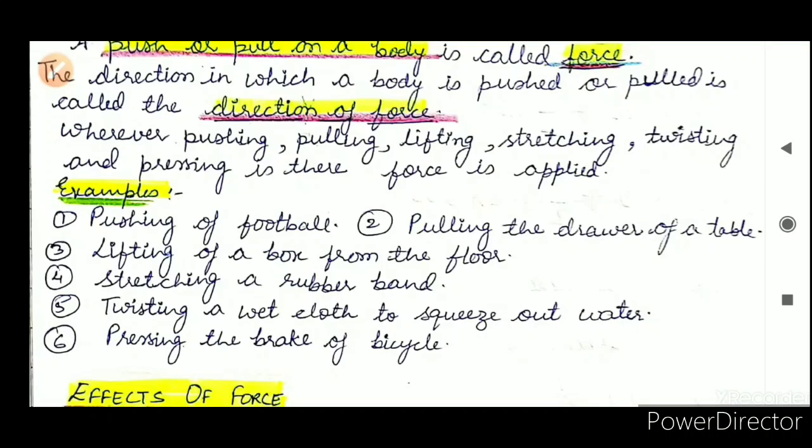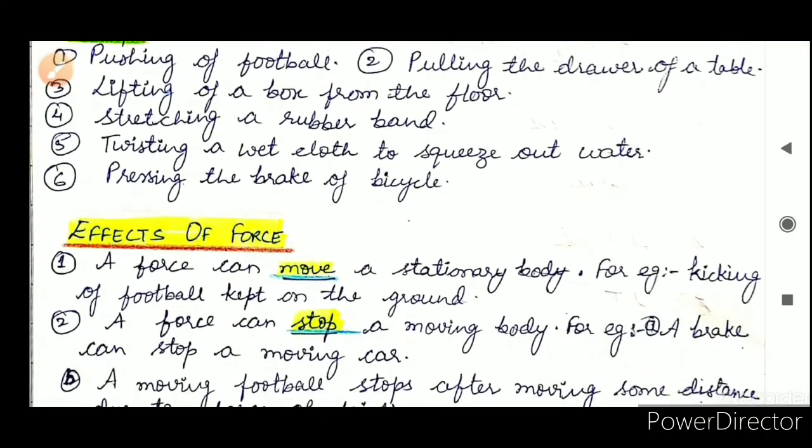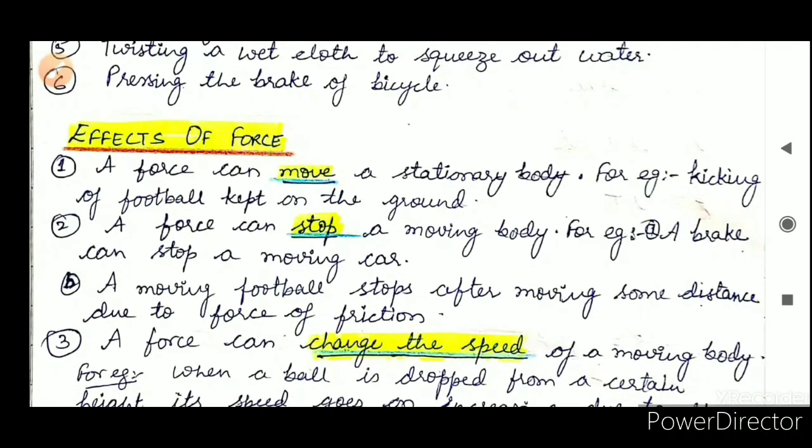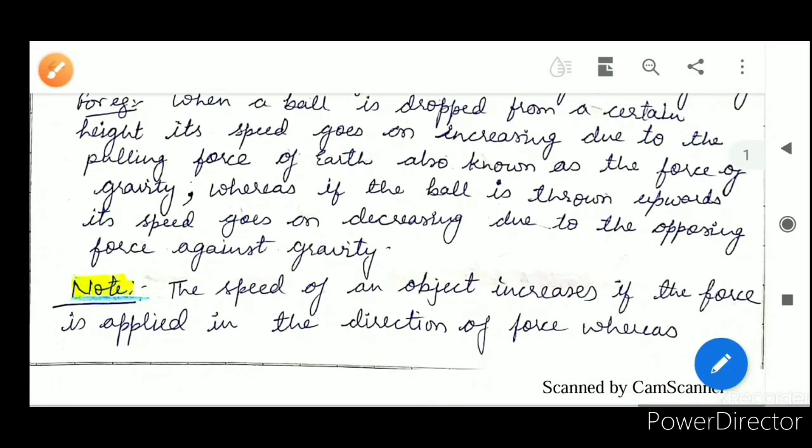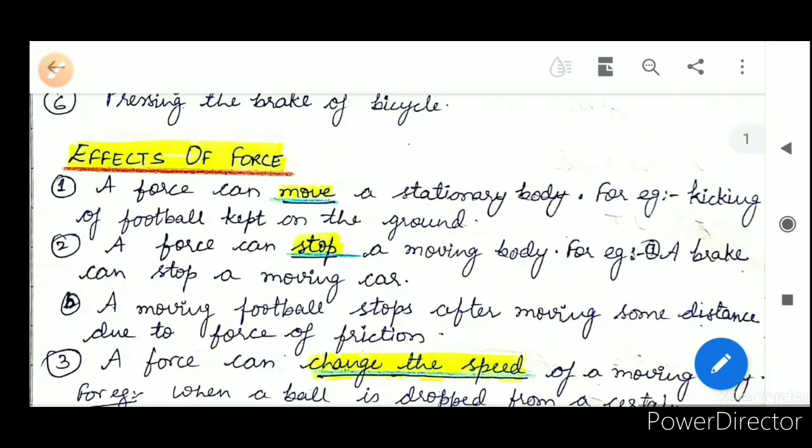Now let us see some of the effects of forces. A force can move, it can stop, it can change the speed, it can change the direction. These are some of the common examples of effects of forces. Now let us see the examples: kicking of a football which is kept on the ground. When the football is stationary and we kick it, what happens? The football starts moving. So this is the effect of force.